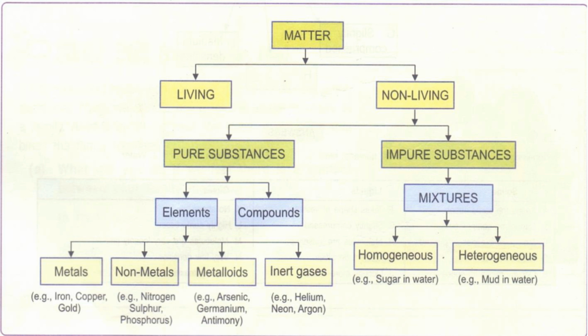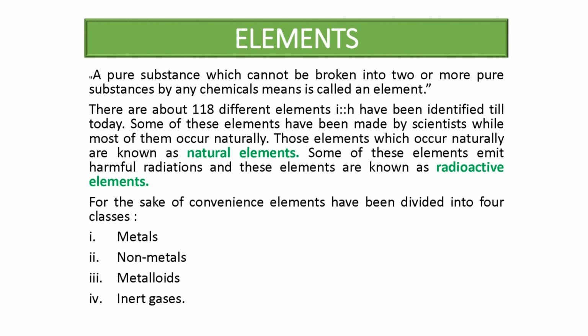Matter is classified broadly into two categories, that is living and non-living. In non-living, there are two categories, pure substances and impure substances. So I have already taught you what pure substances are. In pure substances, again it is classified into two categories, elements and compounds. And impure substances classify into mixtures, and mixtures are of two types, homogeneous mixtures and heterogeneous mixtures. Elements classify into metals, non-metals, metalloids and inert gases. So we will study one by one all this. So this is the classification of matter.